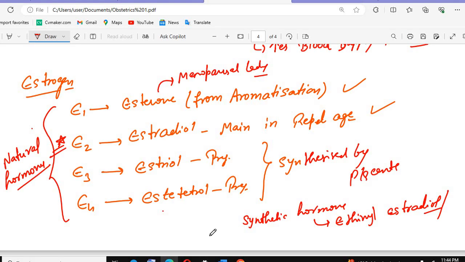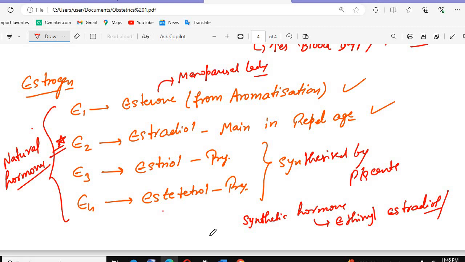Look here: estrogen from aromatization, estradiol mainly in the reproductive age, then we have E3, estriol, in pregnancy, and these are synthesized by the placenta. The synthetic hormone is ethinyl estradiol.